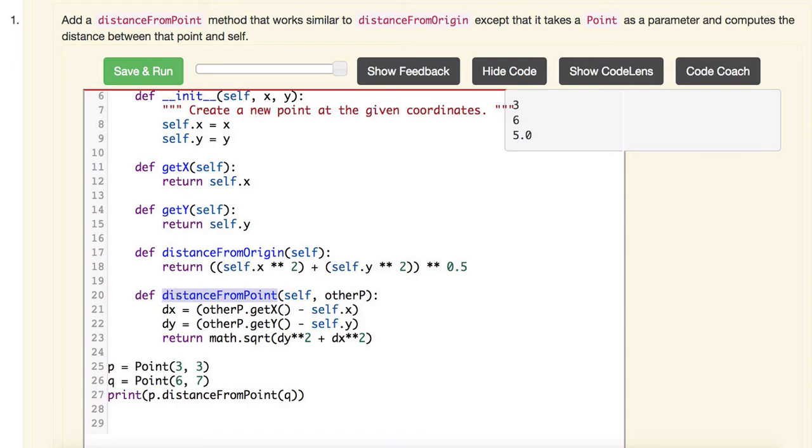And then we need to take q's y and subtract p's y from it. And that way we will get the base of the triangle and we will get the side of the triangle. Right? So if we have the base and we have the side, we can use the Pythagorean theorem to figure out what is the hypotenuse. And the hypotenuse of that triangle is the distance from point P to point Q. Right?